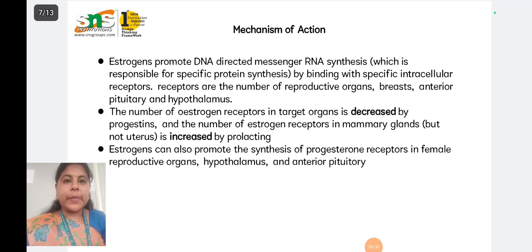These receptors are present in the reproductive organs, breast, anterior pituitary and the hypothalamus. The number of estrogen receptors in the target organ is decreased by progestin, while in the mammary gland it is increased by prolactin. Estrogen will also promote the synthesis of progesterone receptors, which are present in the female reproductive organ, hypothalamus,